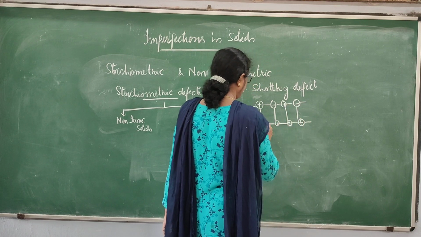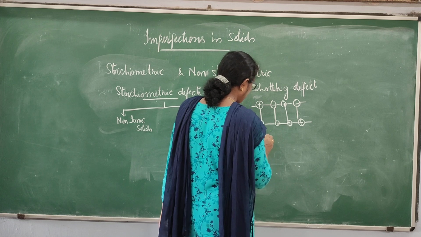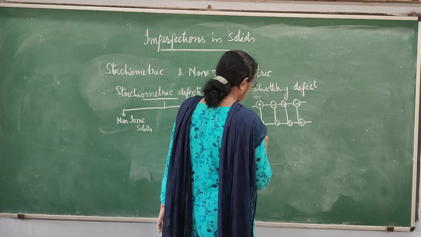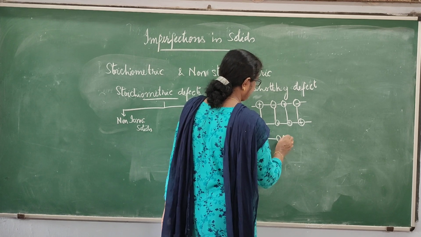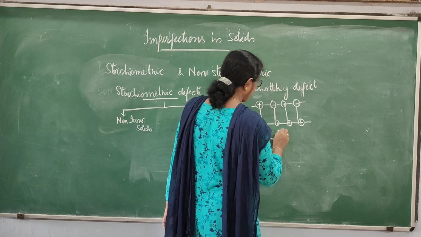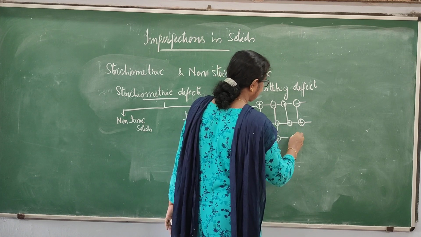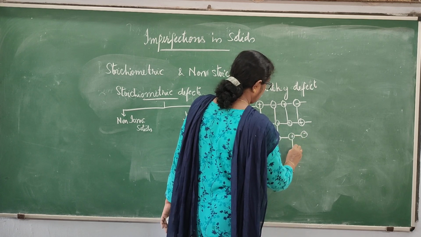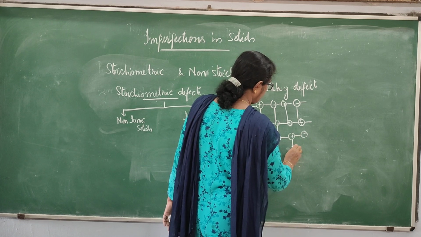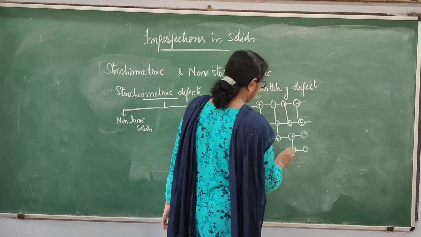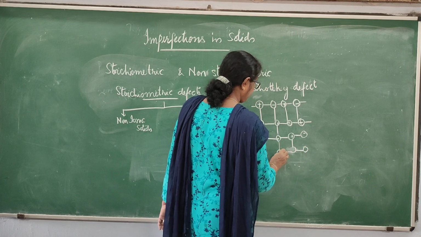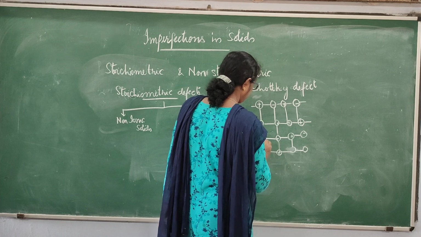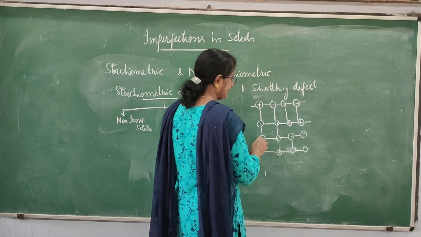Now here, what happens is, some lattice sites will be vacant. See, here the lattice site is vacant. This lattice site is vacant.